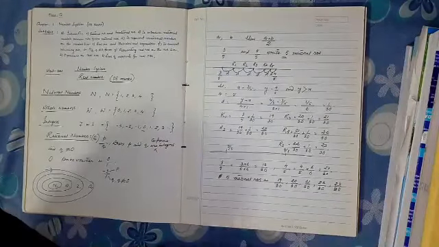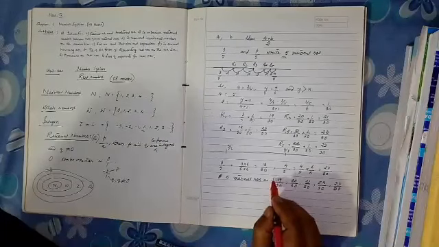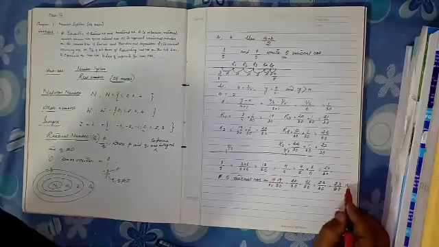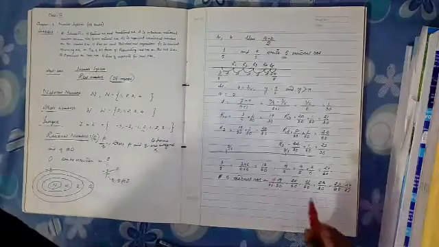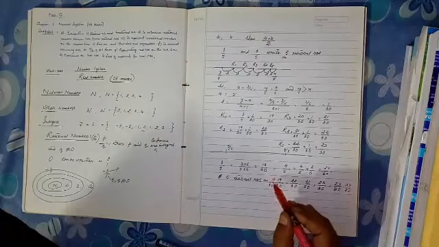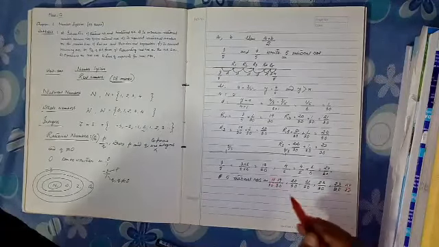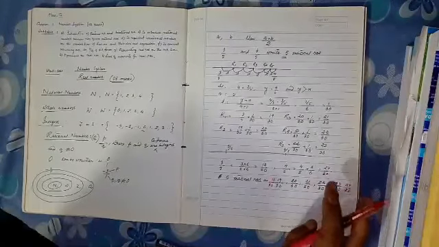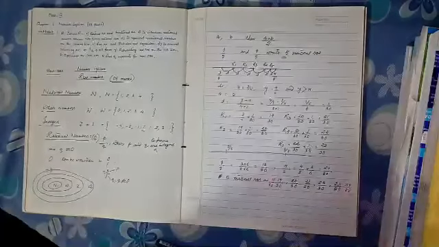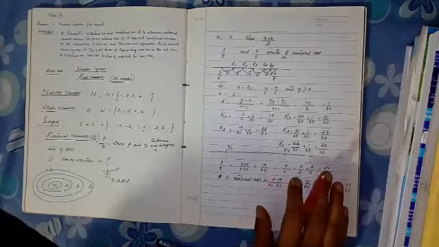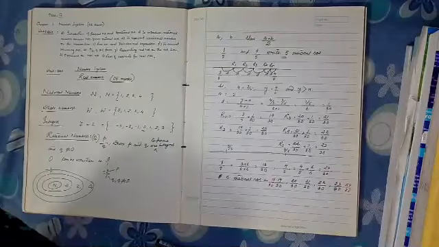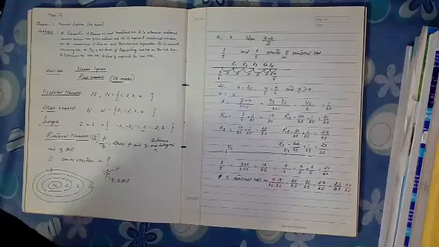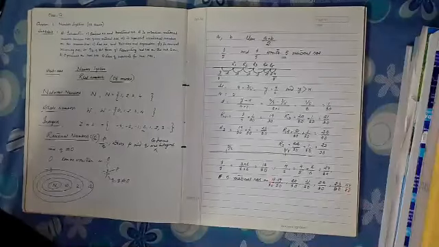You are given 3 by 5, which is actually 18 by 30, and you are given 4 by 5, which is actually 24 by 30. So in between 3 by 5 and 4 by 5, you are able to write 5 rational numbers: 19 by 30, 20 by 30, 21 by 30, 22 by 30, 23 by 30. So this is also one way to find out the rational numbers in between two given rational numbers.